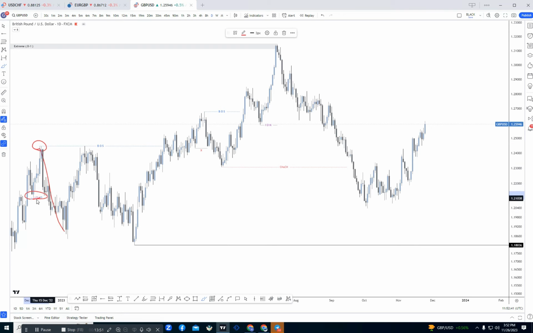So that low will act like an inducement. After that, the market again pushed up and broke the previous high. So that will be our breakout of structure. After that breakout of structure, we are looking for the market to take out the previous inducement.